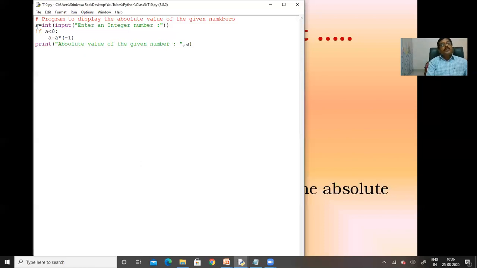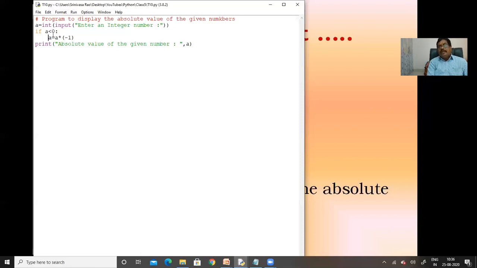Here we accept an integer number using the input function. But the input function returns a string value. I convert that string value into an integer using the int function and store it in the variable a.